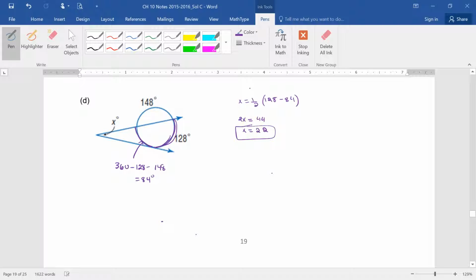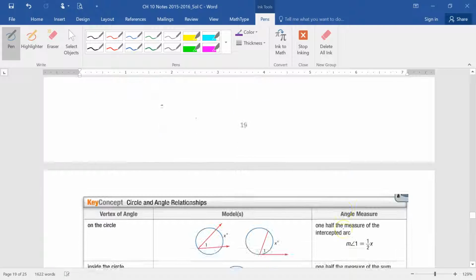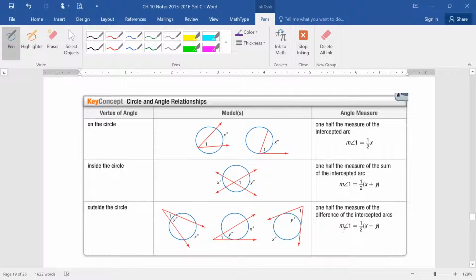Now, this homework, is there more? Oh, there's more. Well, this one is a summary of everything we learned in this lesson.